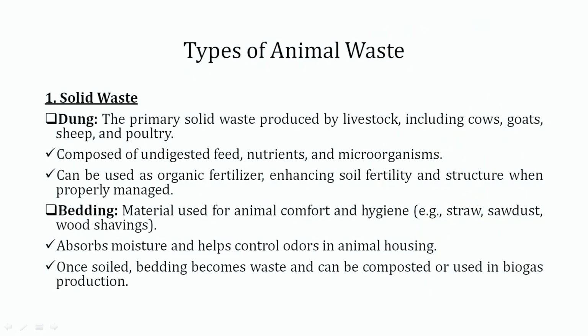So before we proceed further, it's better to summarize the types of animal waste. If we talk about the solid waste, we know that it is the dung and the bedding material. Dung comes from our livestock, that is cattle, buffalo, sheep, goat and pigs and other livestock and poultry always. Thereafter, the bedding material, which is provided for the animal for their comfort and welfare, can also be used as a waste for further use in composting, vermicomposting and other materials.